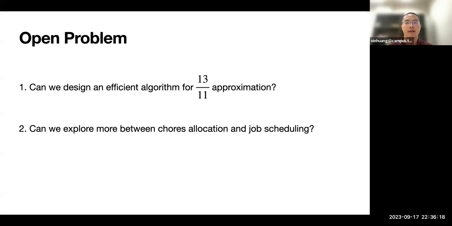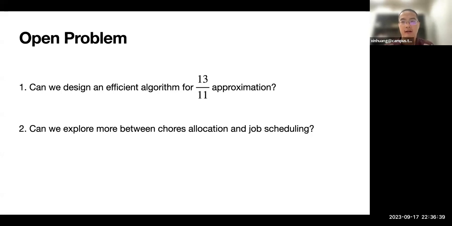That means when you can allocate all the chores with threshold alpha and you increase the threshold, it may not allocate all the chores again. Because of this weird behavior, we cannot get an efficient algorithm for exactly 13 over 11.